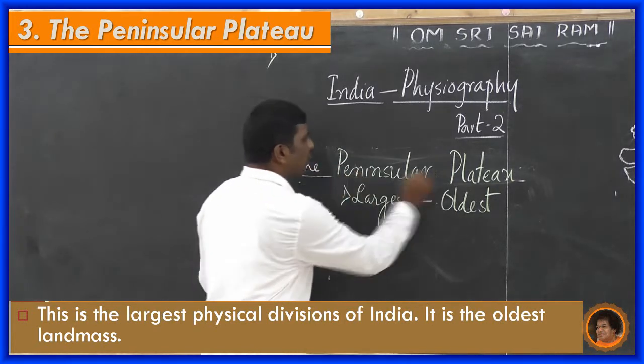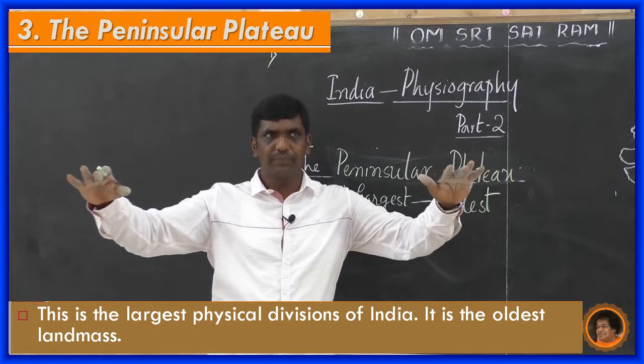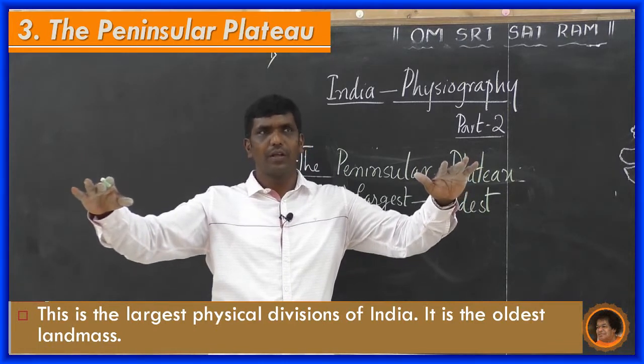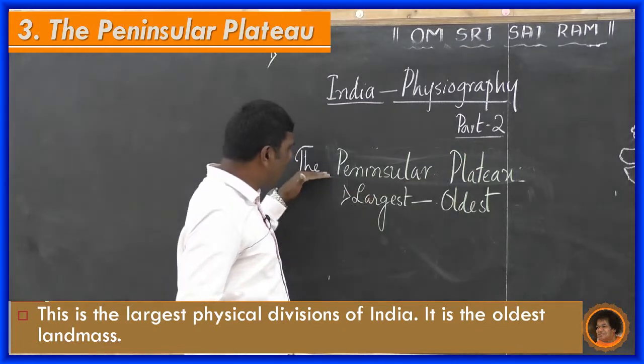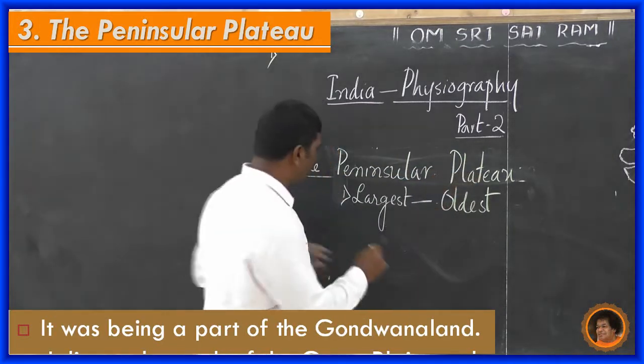The peninsular plateau was formed during the Gondwana land age. That means the peninsular plateau was a part of Gondwana land.